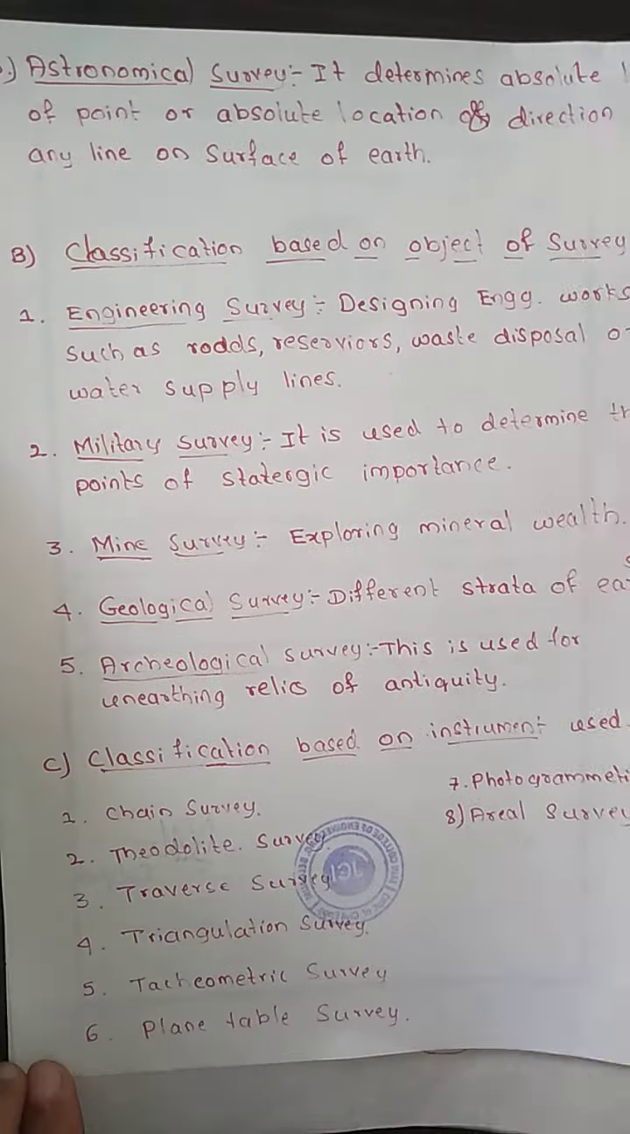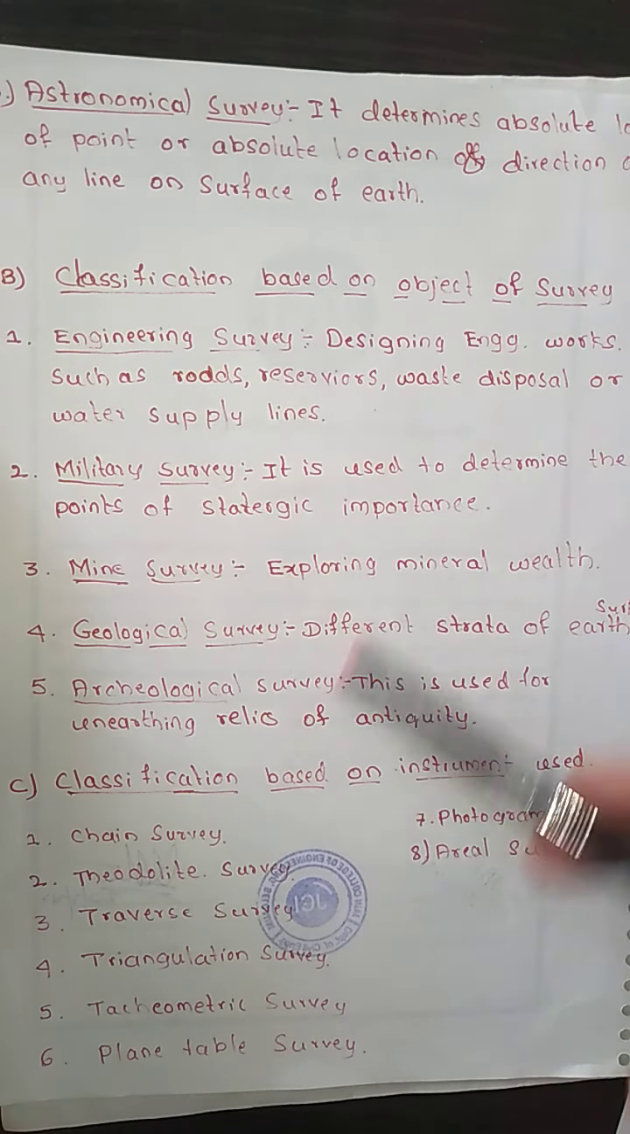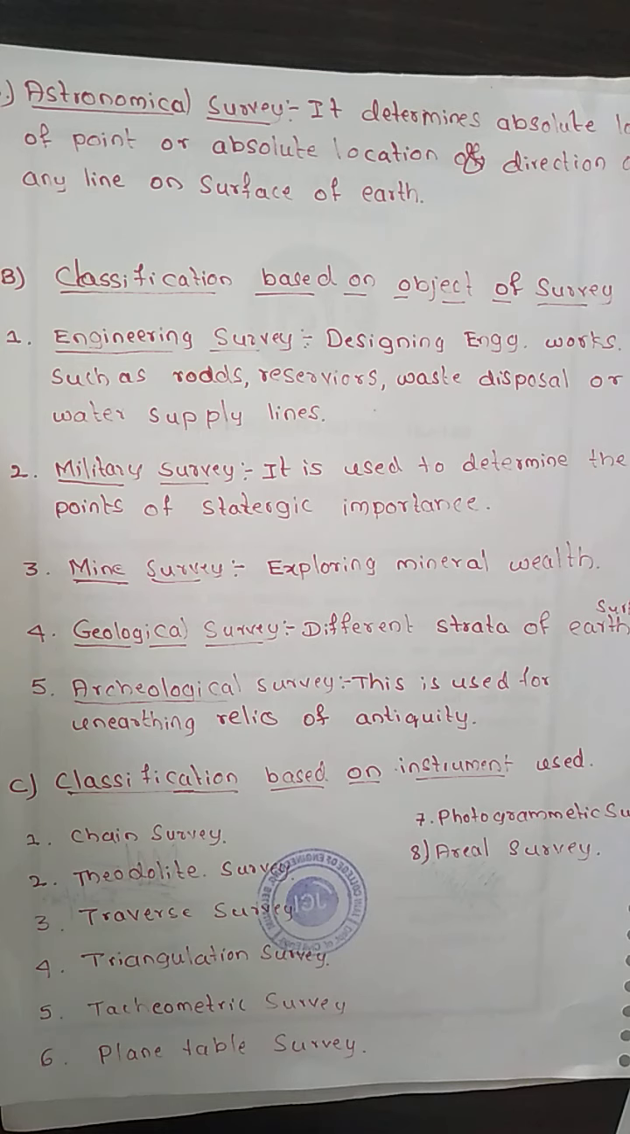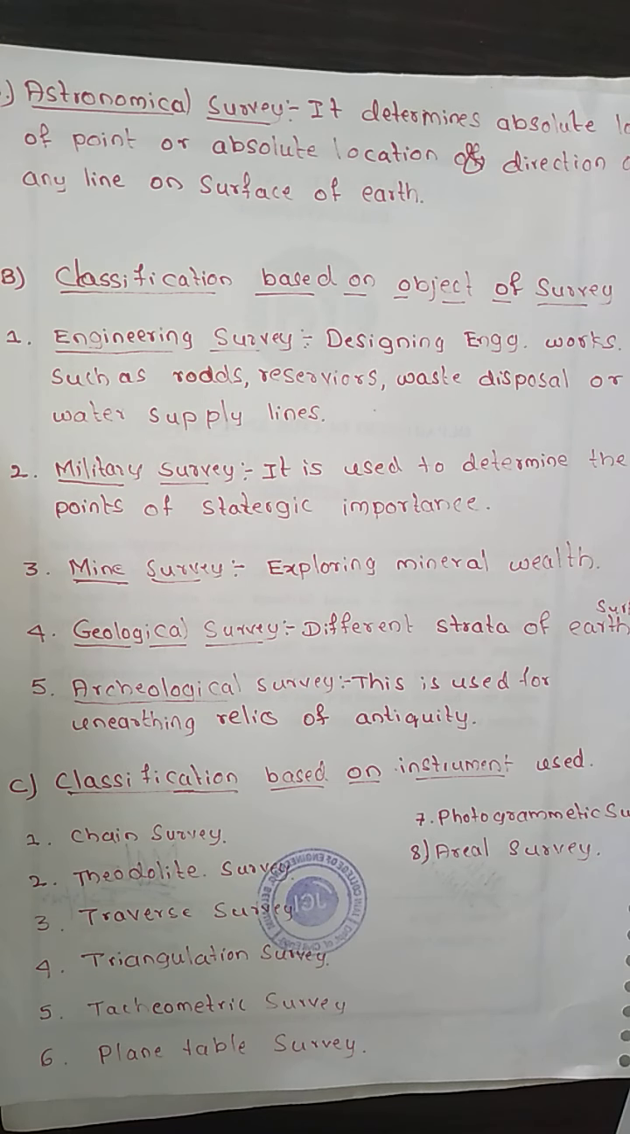Then the classification based upon the object of a survey. Based upon the object of a survey we classify into five types: engineering, military, mine, geological and archaeological. And then the classification based upon the instrument used. These are the different types of it.